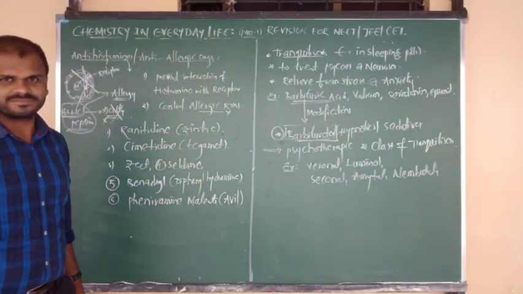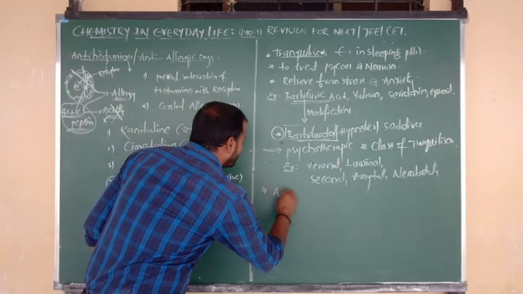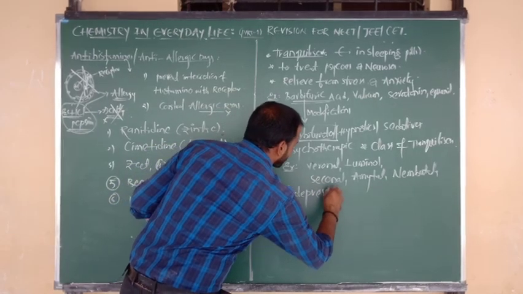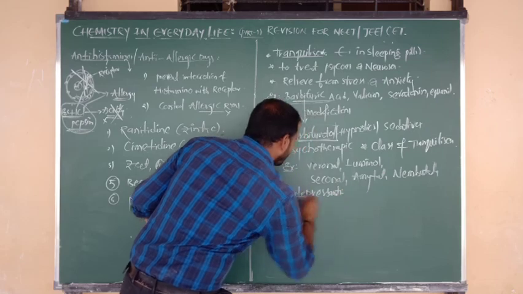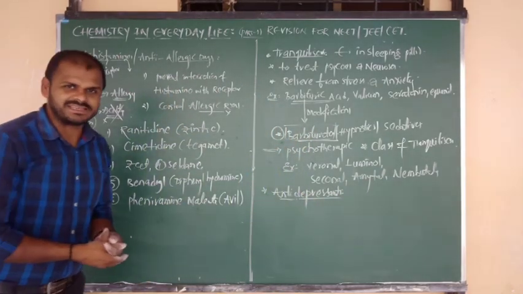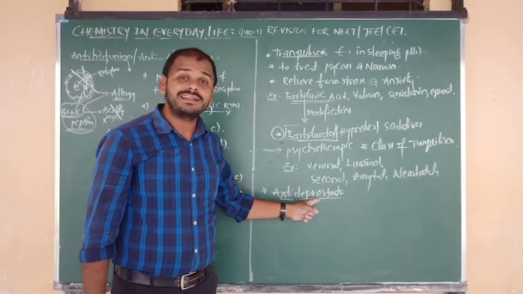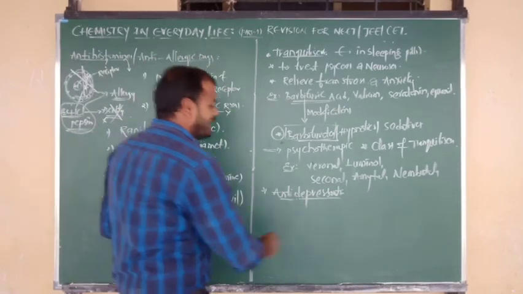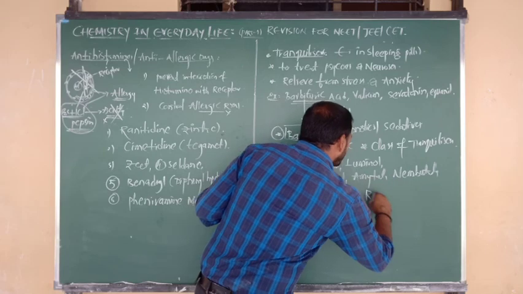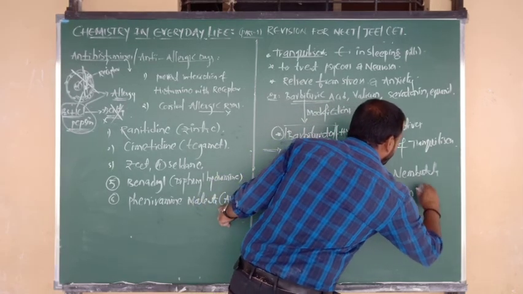Good. Next, here only I want to say one more word, that is antidepressants. What is meant by antidepressants? Anti means working opposite to which condition? Depression. That means the medicines or chemicals which give relief from what, beta?